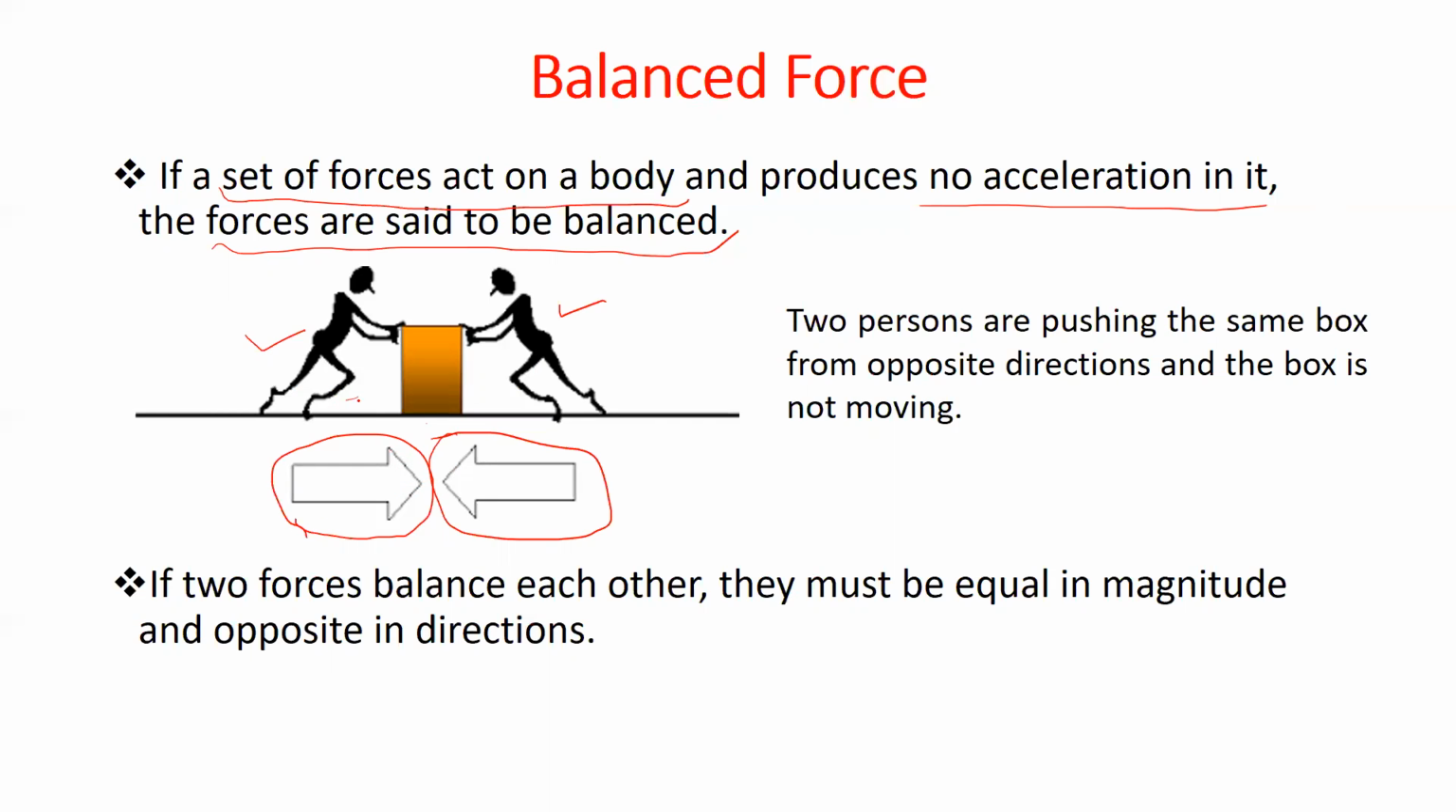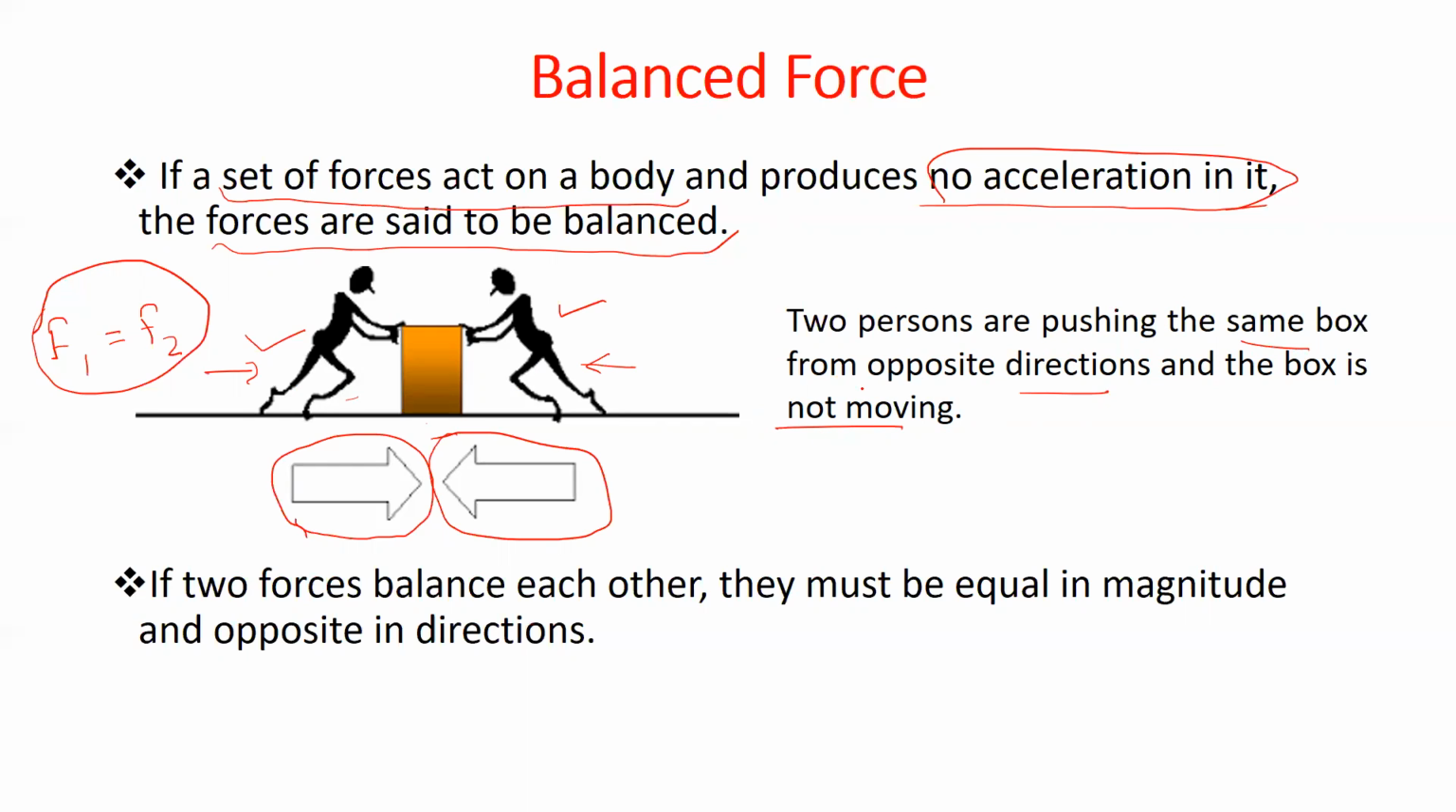If we consider the force exerted by this person to be F1, and the force exerted by the second person to be F2, then when F1 is equal to F2 and the forces are being applied from opposite directions, this box would not move at all. We would see no acceleration in it. So the box would remain in its own position. Two persons are pushing the same box from two opposite directions, and the box is not moving.